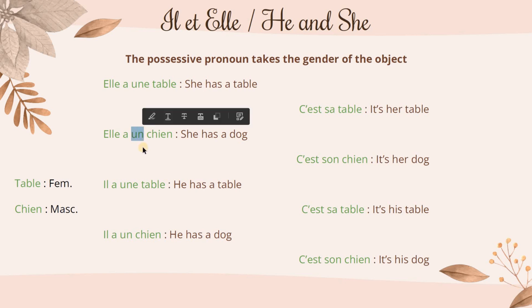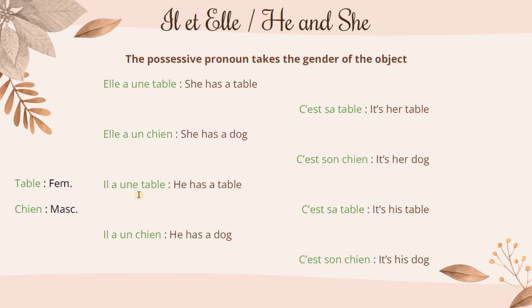Here un is masculine, and here une is feminine. So she has a dog, elle a un chien. It's her dog, c'est son chien. Son and not sa. So here we can see that the possessive pronoun takes the gender of the object and not the gender of the owner.